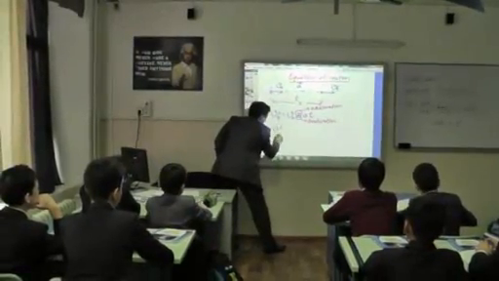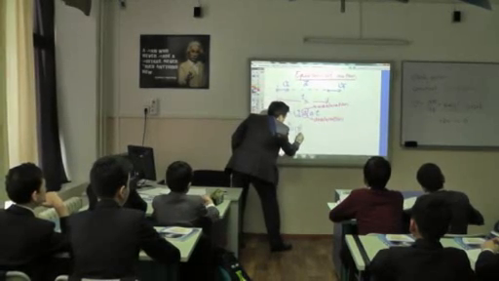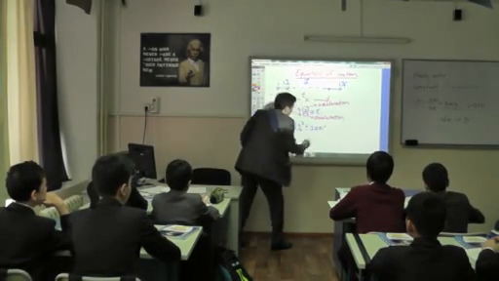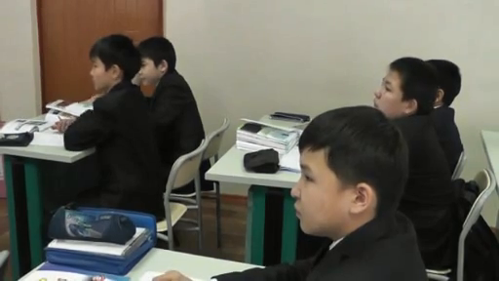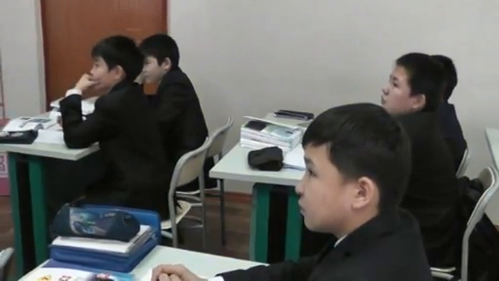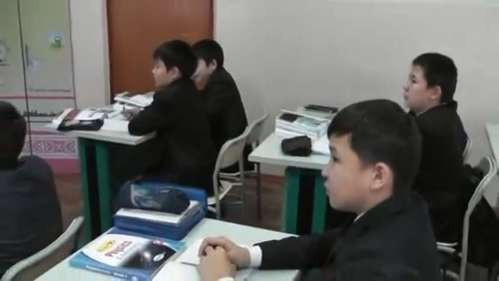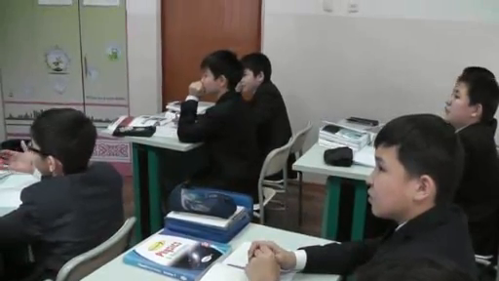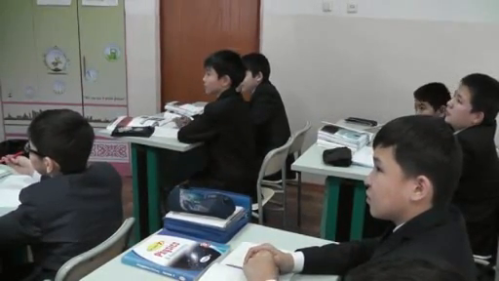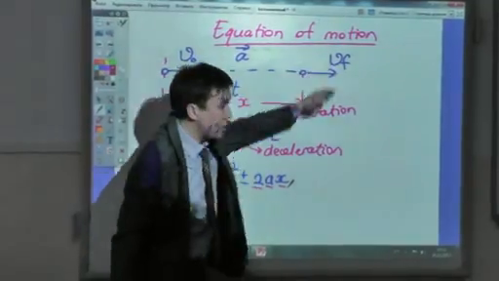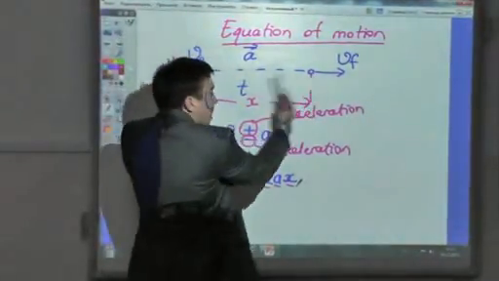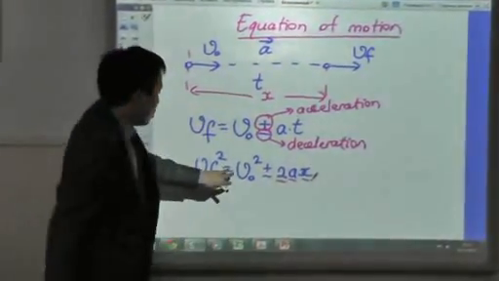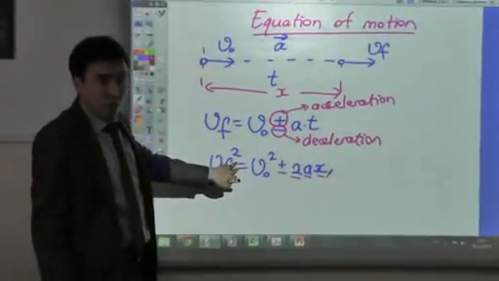So the second formula is about the travel distance x. V final squared is equal to V initial squared plus minus 2ax. Here we use a for acceleration, and x is the distance traveled. For example, the car is going to slow down or stop. Чтобы остановиться, она проходит какую-то дистанцию. Мы называем его дистанция торможения, да? Тормозной путь. So guys, is this formula clear?